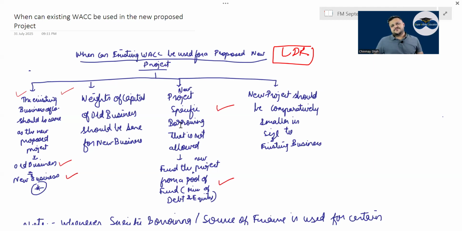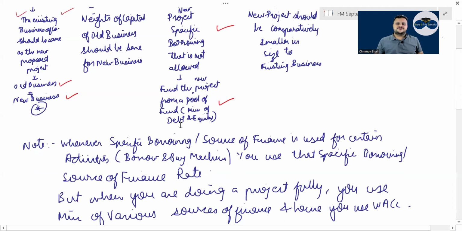For the new project, specific borrowing should not be allowed. That means you are not borrowing specifically for the project. Funds should be used from a pool. Means you have to make a debt and equity pool where you have a certain weightage of debt and equity and you use money from there. And the new project should be comparatively smaller in size to the existing business.